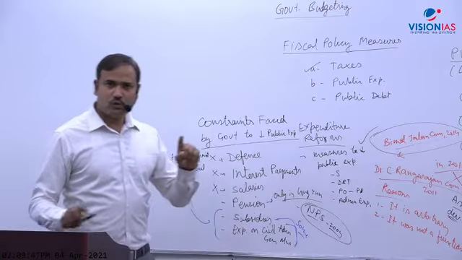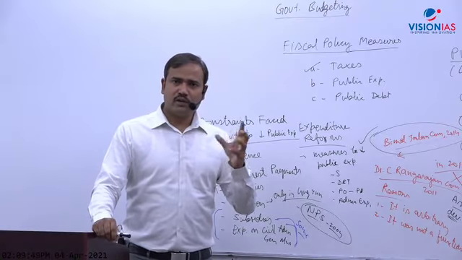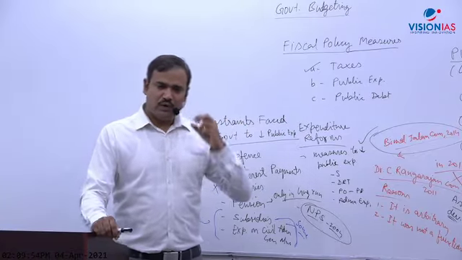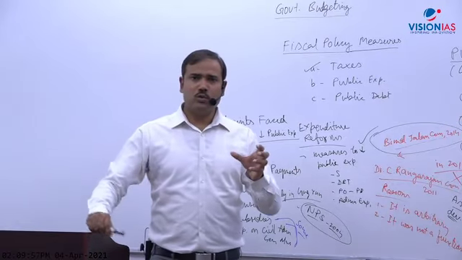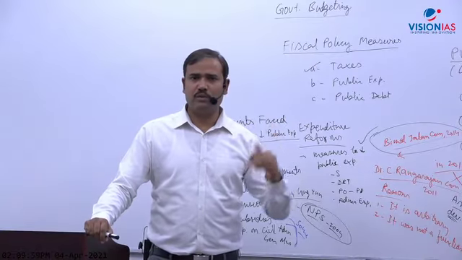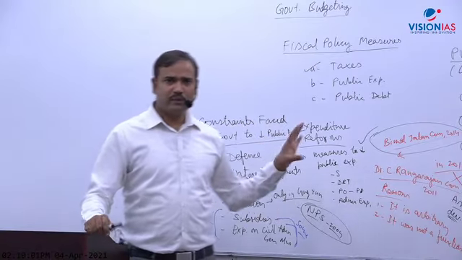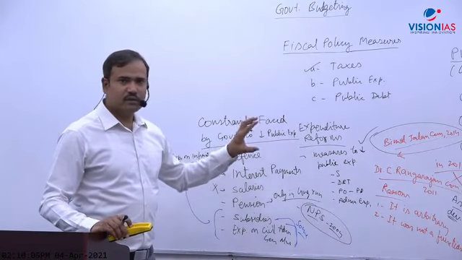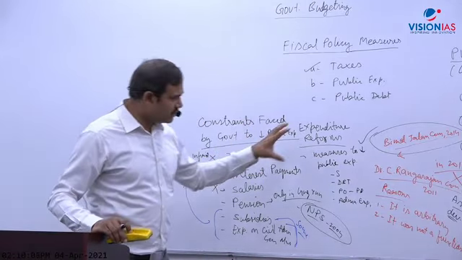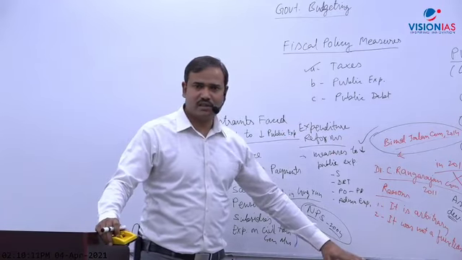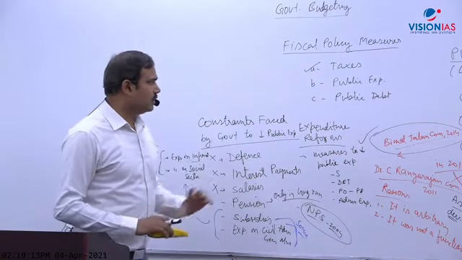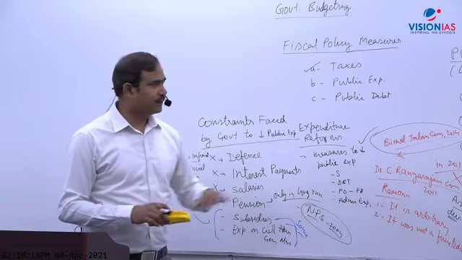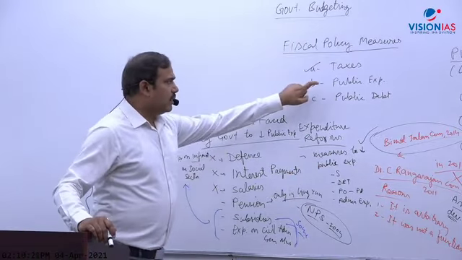So what is the best solution to improve fiscal situation? Best solution is to increase revenues, especially tax revenue, and there is significant scope in increasing tax revenue, because in India, tax GDP ratio is too low. It is half as compared to developed countries. So got the point here? So there was a question on this. So these are the constraints faced by government in reducing expenditure, and some measures which were taken by government, we have discussed these measures also, but constraints. So in that question, you could have mentioned measures, but although these measures have limited scope for reducing. Okay, so this is public expenditure.